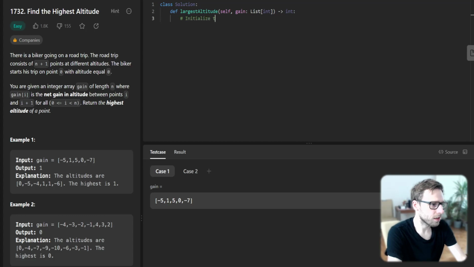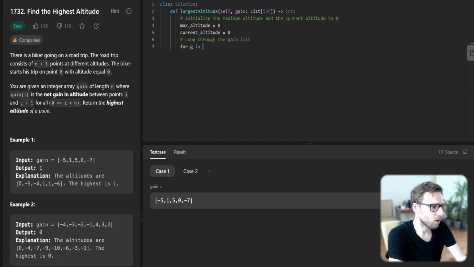So first, initialize the maximum altitude and current altitude to 0. So max altitude will be 0 and current altitude will be 0 as well. And loop through the gain list. So for g in gain, add the current gain to the current altitude.